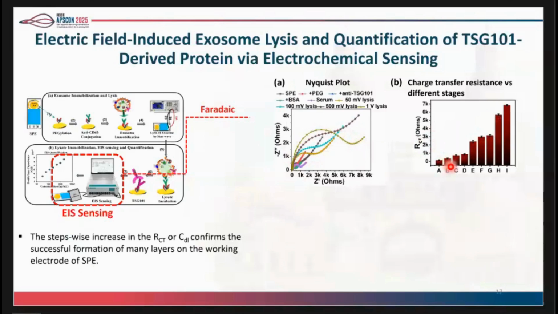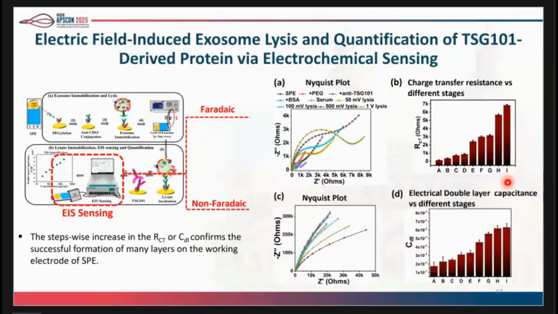That confirms the multiple layer formation on the electrode surface, as an increase in the RCT signifies that molecules are binding on the electrode surface, and this binding can further inhibit the charge transfer between the electrode and the redox reagent. From the data, we have observed that the bare SPE has a minimum RCT value, whereas the electrode treated with the lysate has the higher RCT. This trend is associated with the concentration of protein here. As more protein is bound to the surface, it can further inhibit the charge transfer, and that can increase the RCT value.